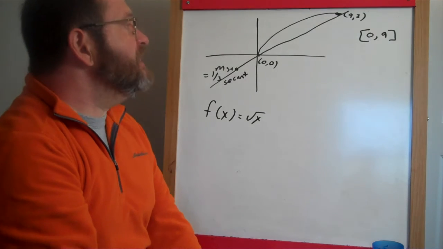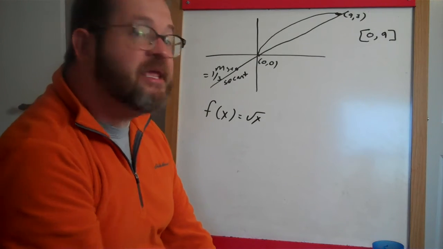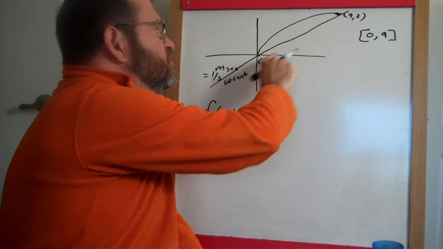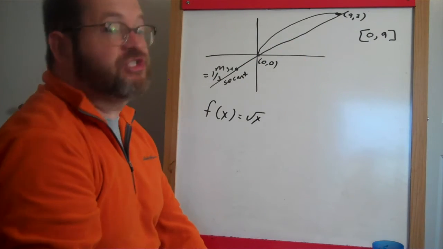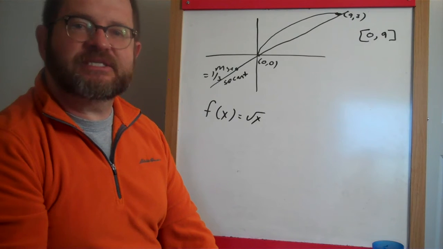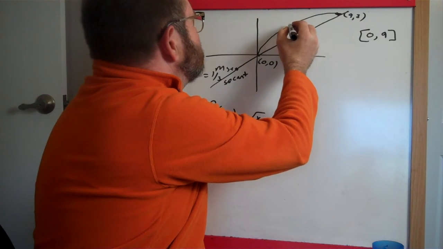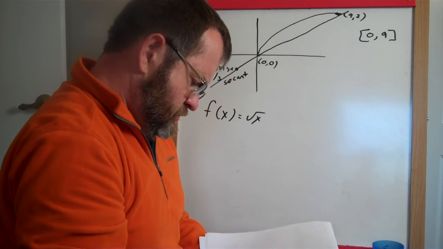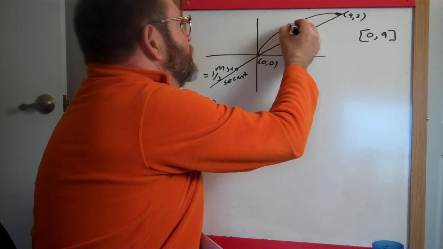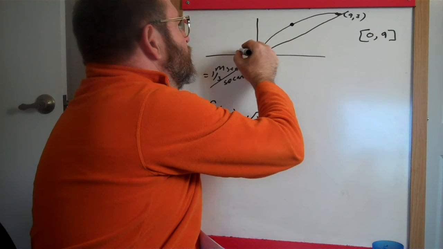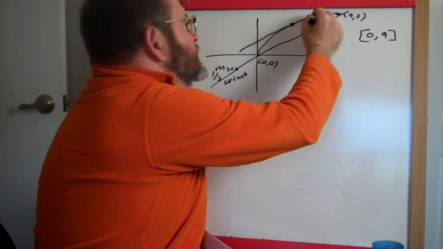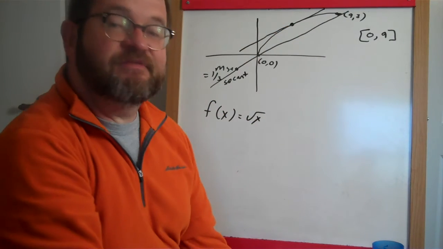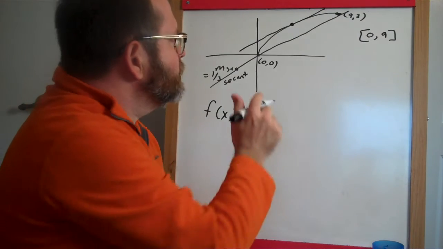Okay, but by the mean value theorem, we knew that there had to be at least one place between a and b where the derivative was equal to that. In other words, where the slope of the tangent line was the same as the slope of the secant line. And in fact, we found it. It was at 9/4. So someplace like over here, roughly, there was a place where the tangent line is parallel to that secant line. They have the same slope.